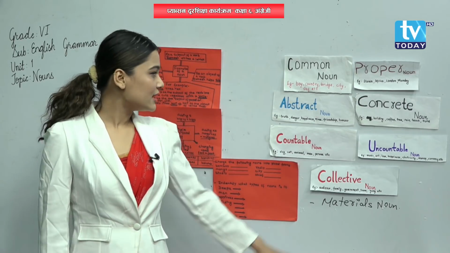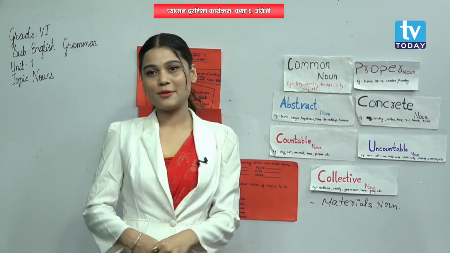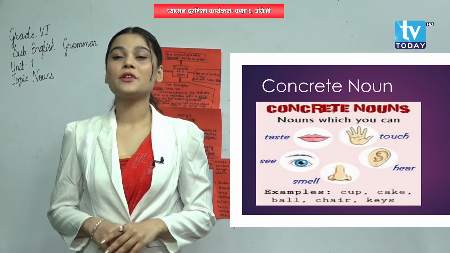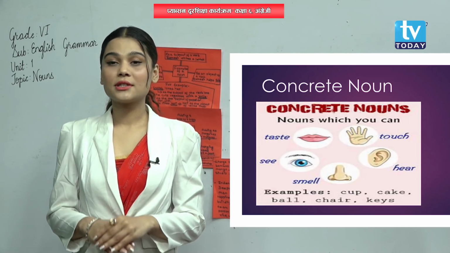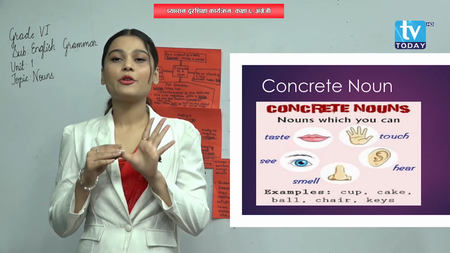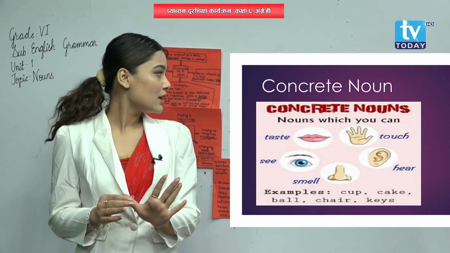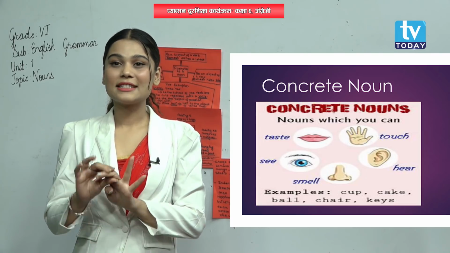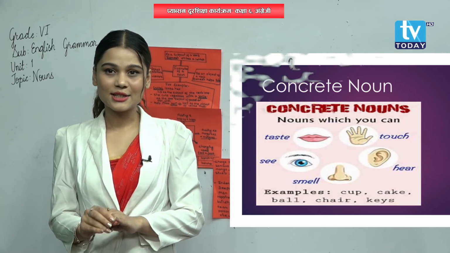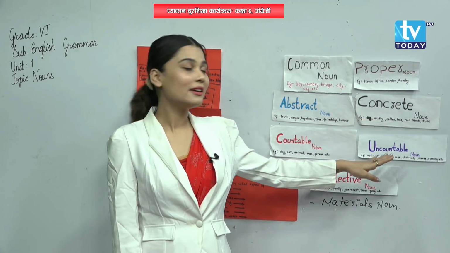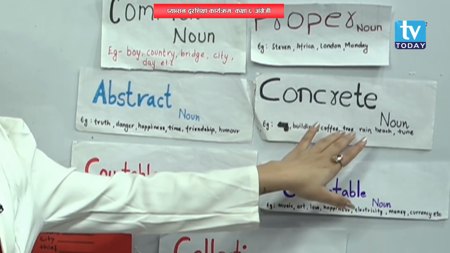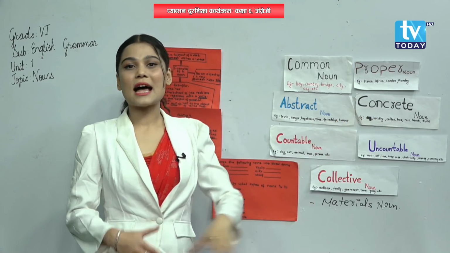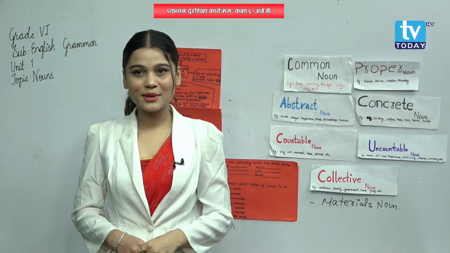Understood? So another one is concrete noun. What is a concrete noun? A concrete noun refers to a physically existing thing. We can perceive concrete nouns with our 5 senses. We can touch it, we can hear it, we can see it, we can taste it. Understood? You can see the examples over here: building, coffee, tree, rain, beach, tune, etc. They are a few examples of concrete noun. Did you get me?